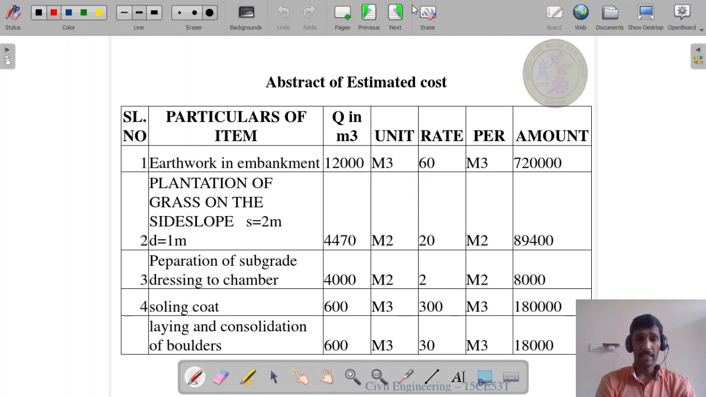Next, preparation of subgrade and dressing to camber. Quantity already calculated, that is 4,000 meter square. Rate 2 rupees per meter square, then 8,000 rupees. Next, soling coat, 600 meter cube and rate 300 rupees per meter cube. Now 1,80,000 rupees. Laying and consolidation of the boulders, 600 meter cube, rate 30 rupees per meter cube, amount 18,000.